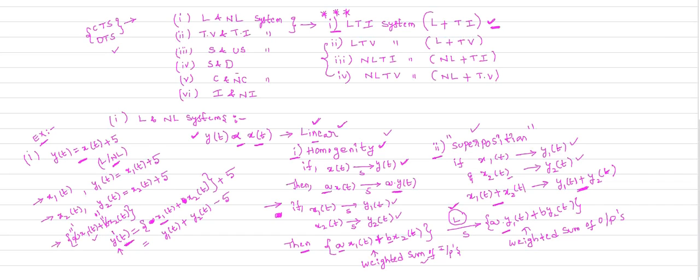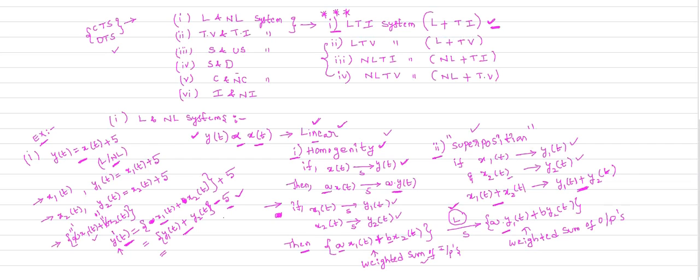Now I will calculate the output, which is y dash of t. So y dash of t, what will I get? Y dash of t is y1 of t plus y2 of t minus 5. Minus 5 is there. So this is the weighted sum of outputs, but we have an extra factor, minus 5.